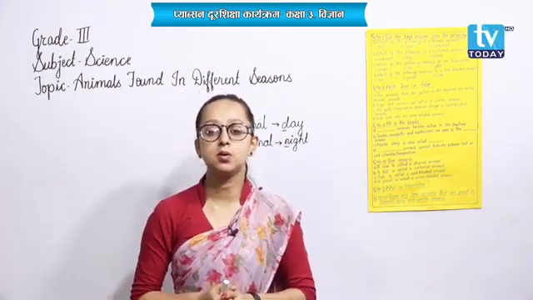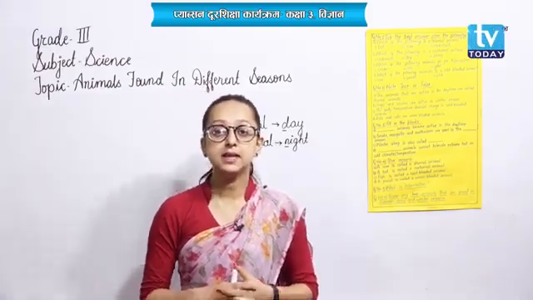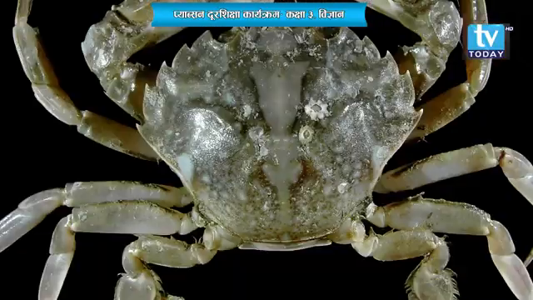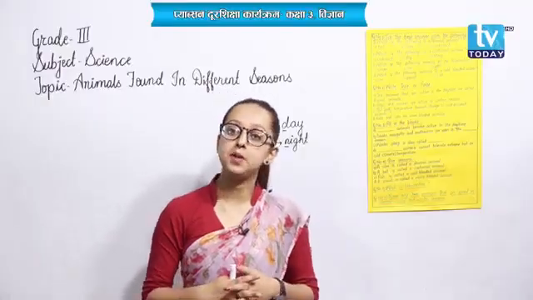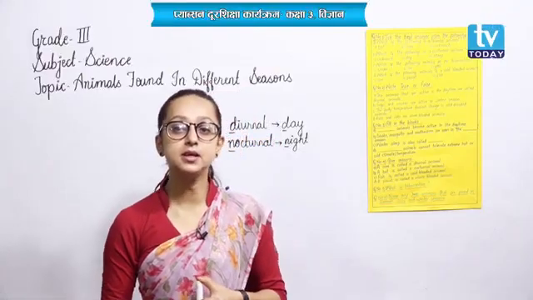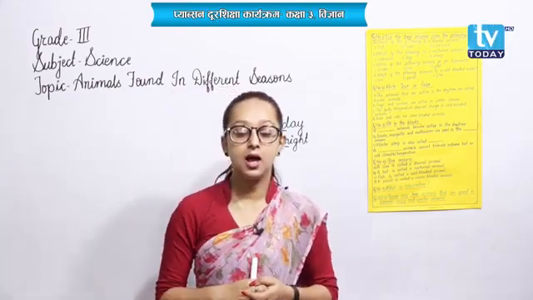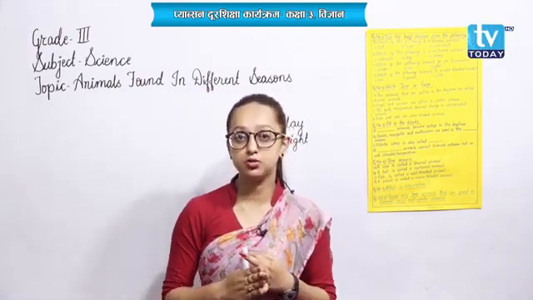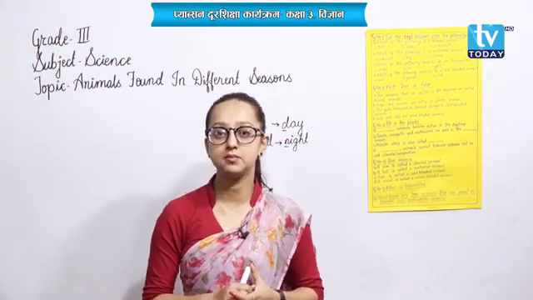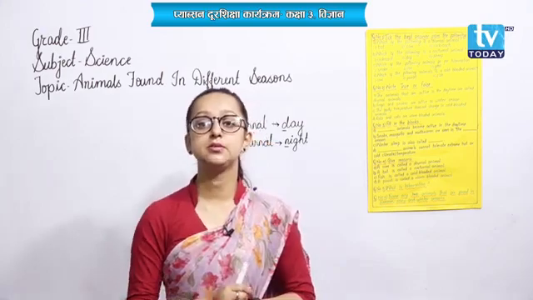Now talking about the animals that are found in rainy season. The animals like frogs, snakes, rat, crab, earthworm and many other animals remain active in rainy season. Here in summer season also I told snake, earthworm, isn't it? And in rainy season also I am taking the same animals' names. Why? Because these animals remain active in rainy season.